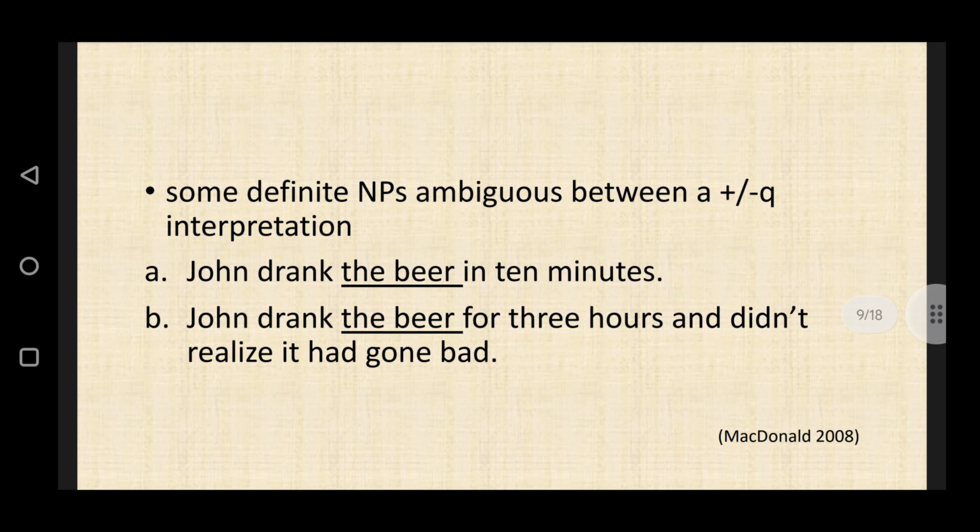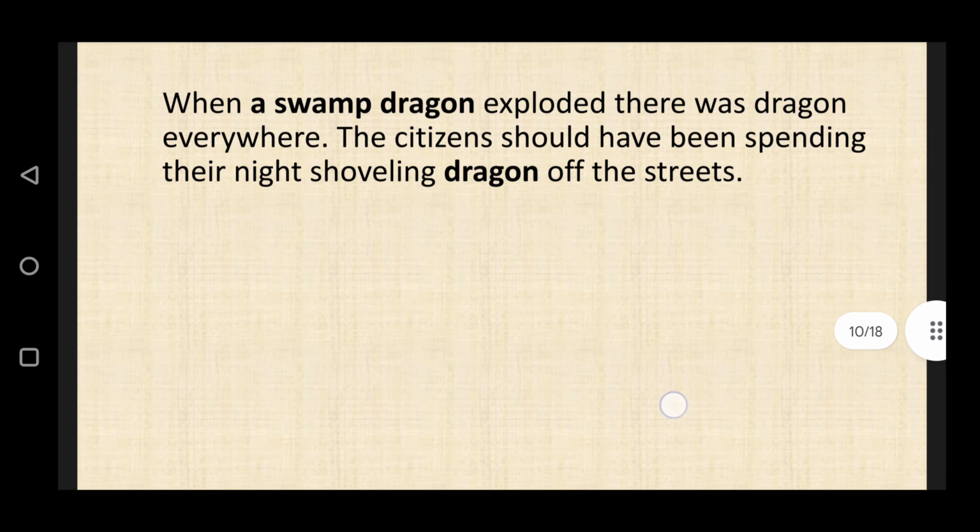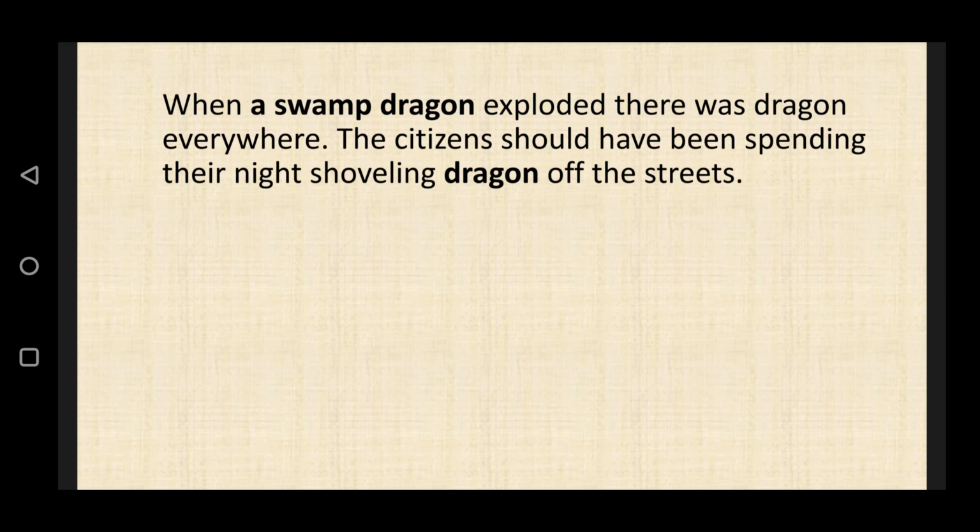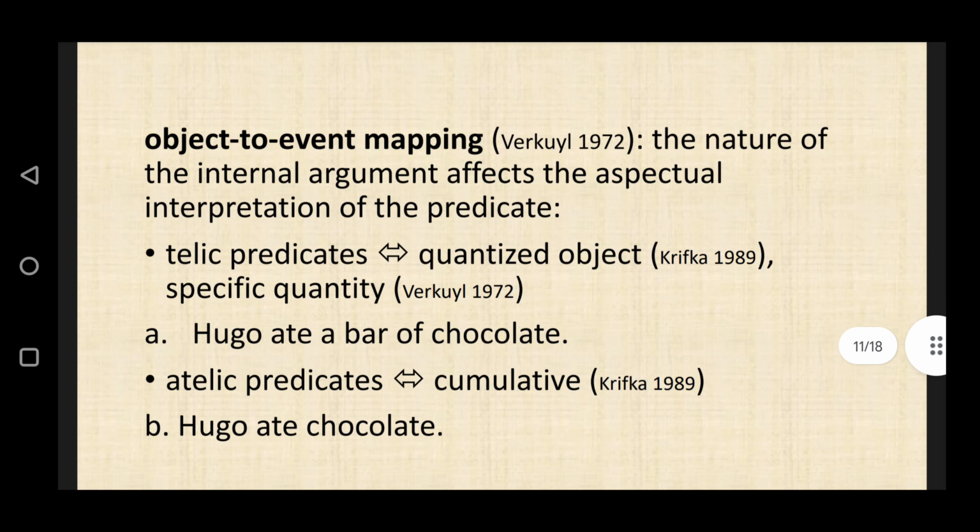Some definite NPs are ambiguous between a plus or minus quantity interpretation. For example, John drank the beer in 10 minutes, or John drank the beer for 3 hours and didn't realize it had gone bad. When a swamp dragon exploded, there was dragon everywhere. The citizens should have been spending their night shoveling dragon off the streets.